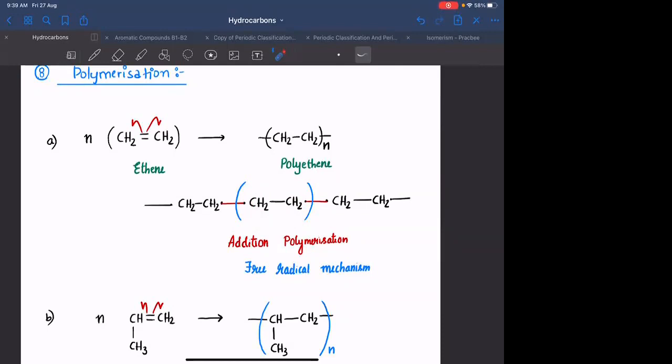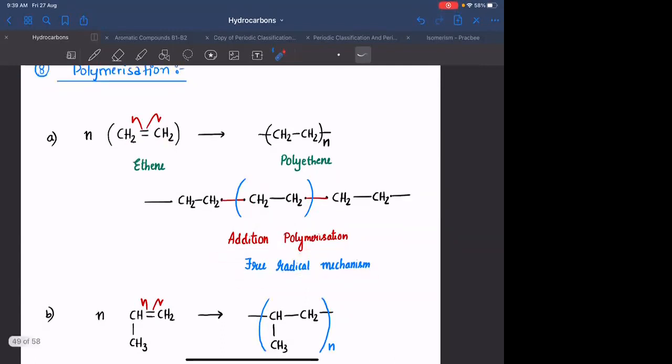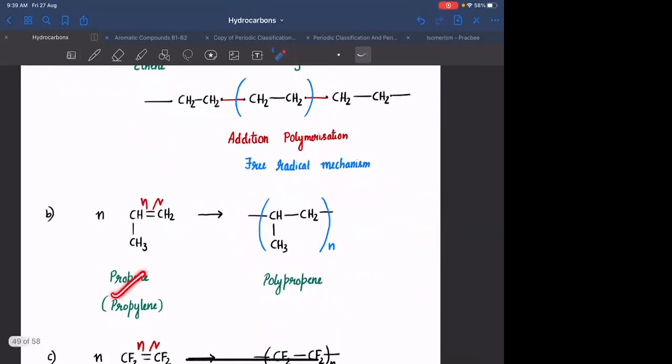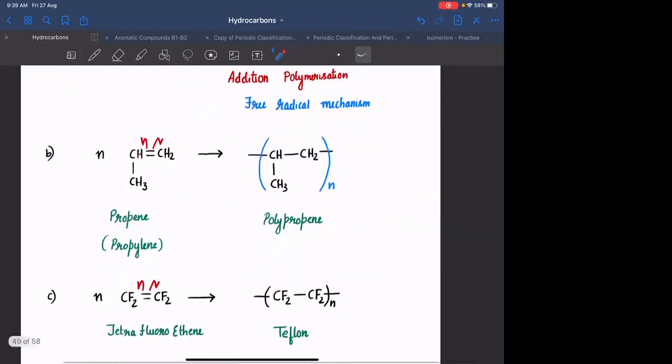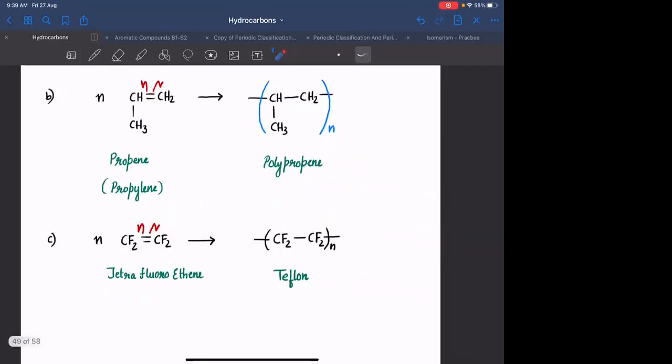You are not removing any of the groups present inside the ethene. You are simply adding one ethene to the other ethene. Hence, it is called as addition polymerization, which involves free radical mechanism. If you are having propene or propylene, you will be forming polypropene or polypropylene. This compound is called as tetrafluoroethene, which will lead to the formation of polytetrafluoroethene, which is commonly called as Teflon, which is used in non-stick cookware.